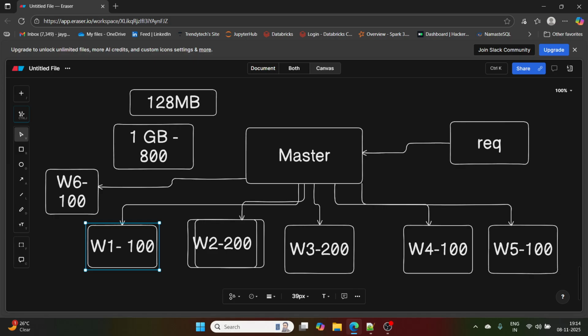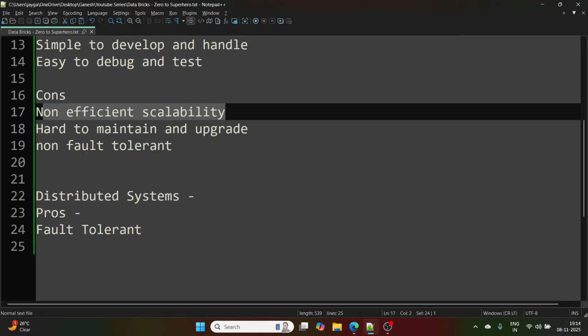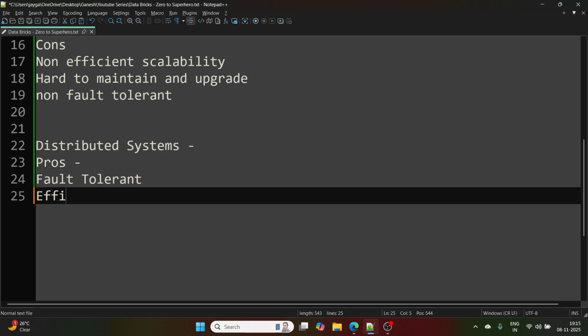If I add two more workers, my entire operation is going to be completed in 5 minutes. So it is efficient scaling.